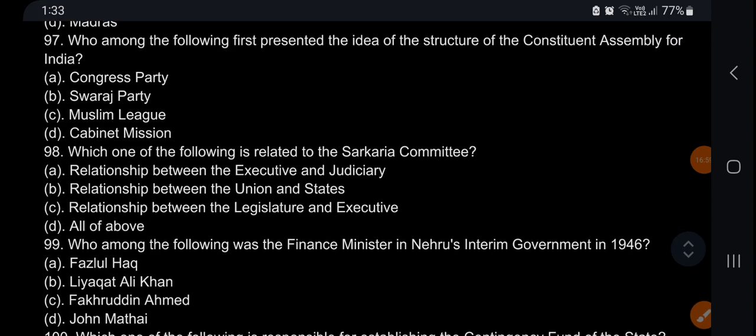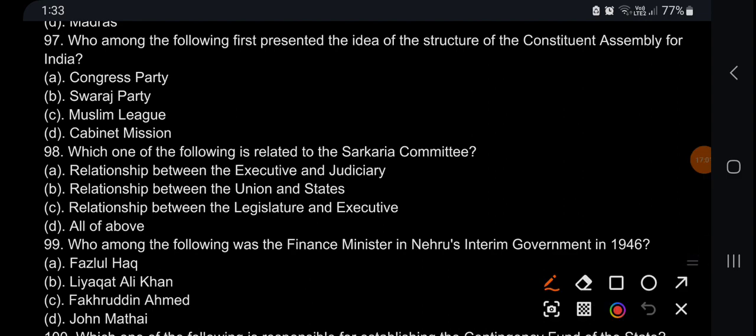Who among the following first presented the idea of the structure of the Constituent Assembly for India? First presented around 1934-35. It's Swaraj Party.